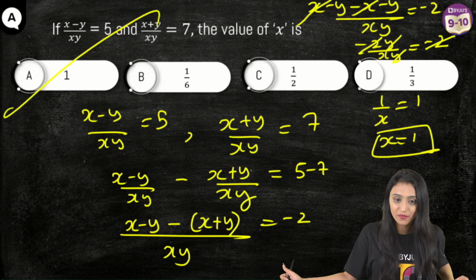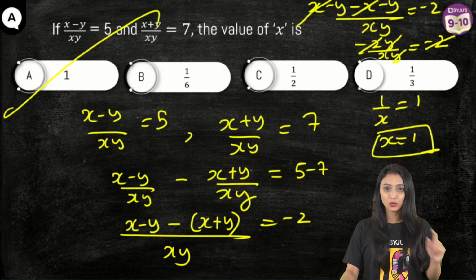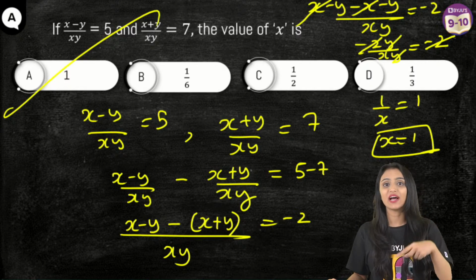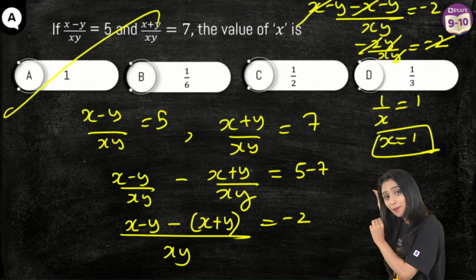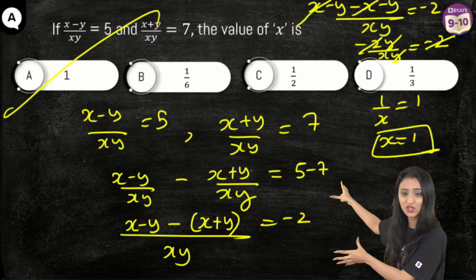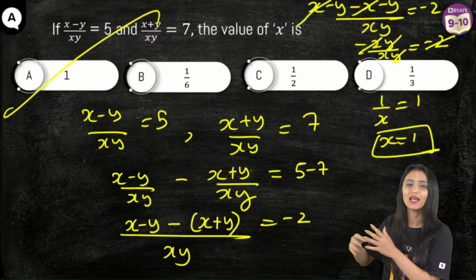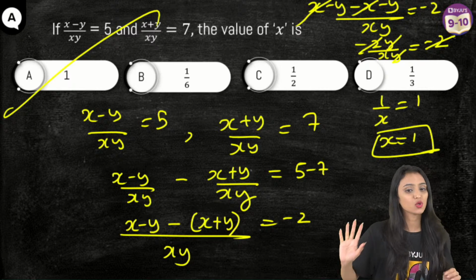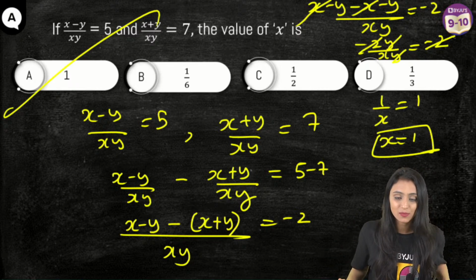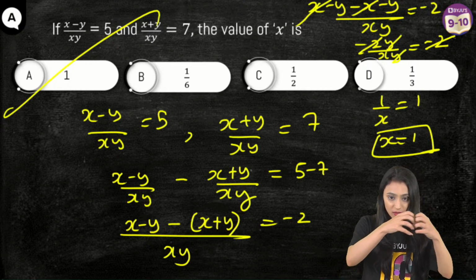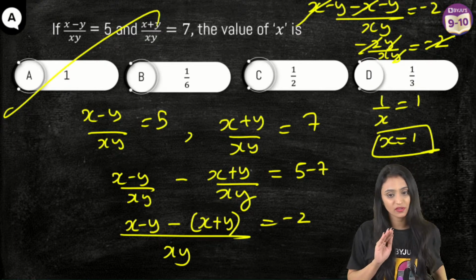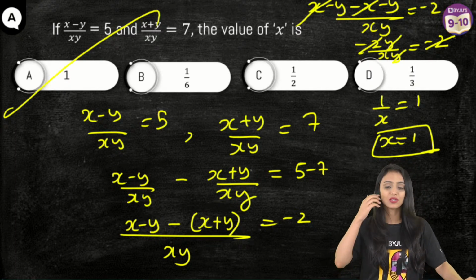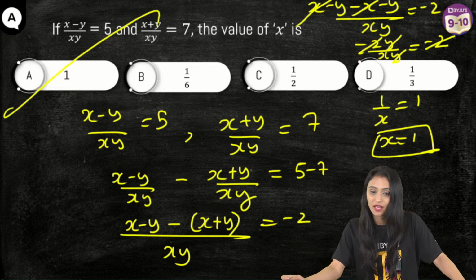Can we add both instead of subtracting? Yes, Abhineet, you can do that. But if you add them, you will get the value of y, right? But the question is asking the value of x. Then you will have to substitute that value of y in one of the equations, and then you will come to the value of x. It's going to be a little time consuming, but that is also correct. It is not wrong. Express in terms of xy, then equate it. Basically, you are saying cross multiplying and then solving, Akshat. Yes, you can do that. Yes, Nibha, elimination method, absolutely correct. Any doubts? Any other questions?